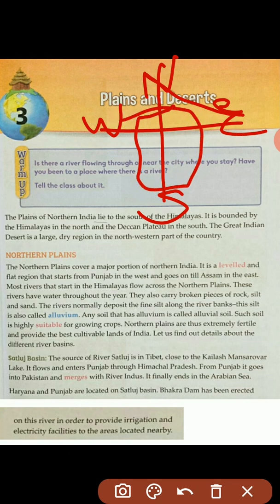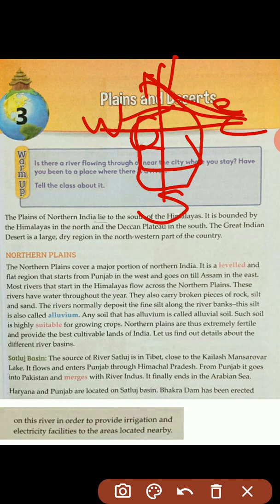It is bounded by the Himalayas in the north and the Deccan Plateau in the south. It is bounded by the Himalayas because Himalaya is here. It goes from north to east. Deccan Plateau is here. So it is bounded by the Himalayas in the north and the Deccan Plateau in the south.